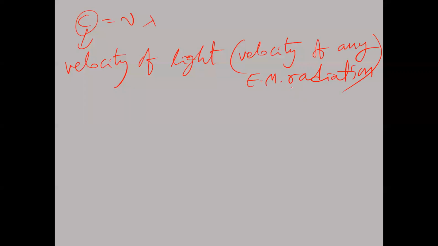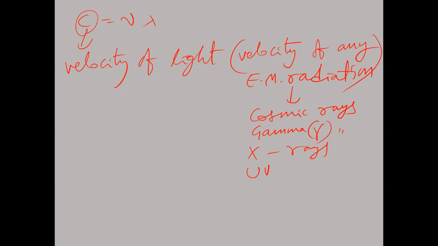What is electromagnetic radiation generally? We have discussed cosmic rays, gamma rays, X-rays, UV rays, then visible light. Simply light indicates visible light, which is also a type of electromagnetic radiation.